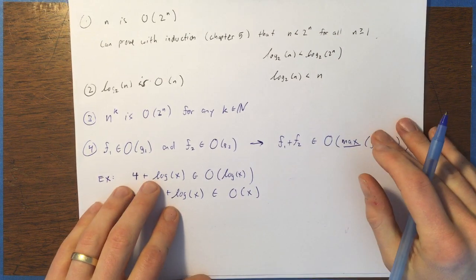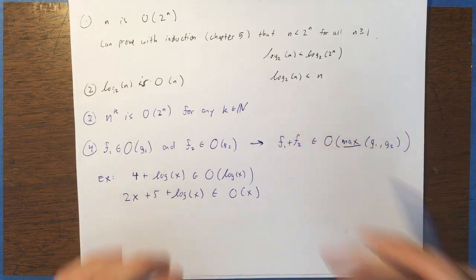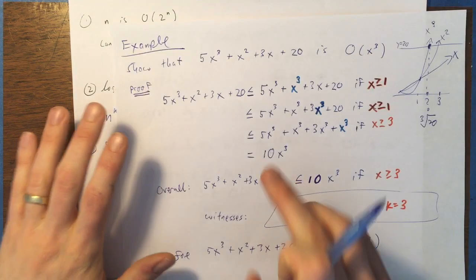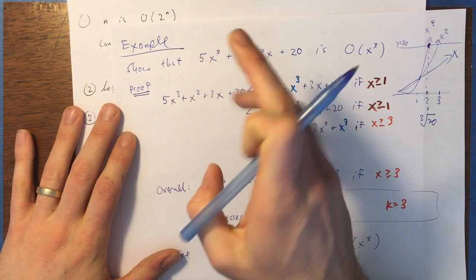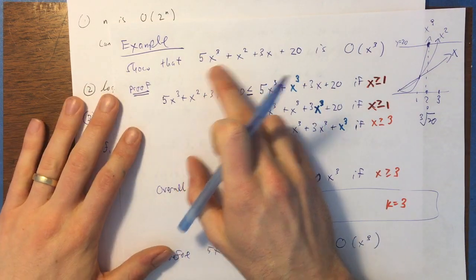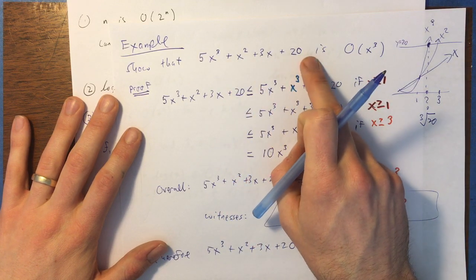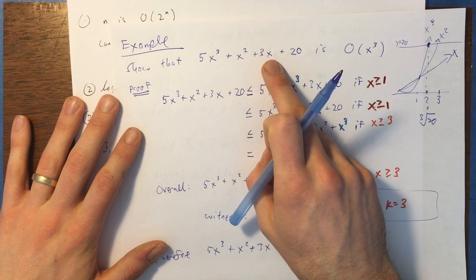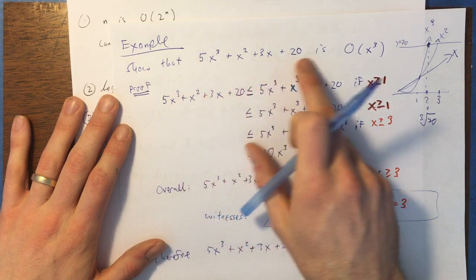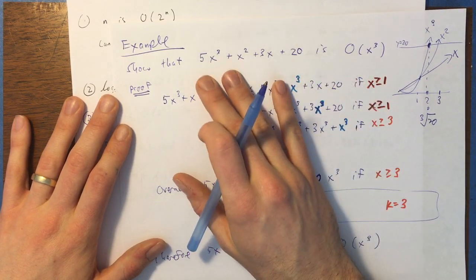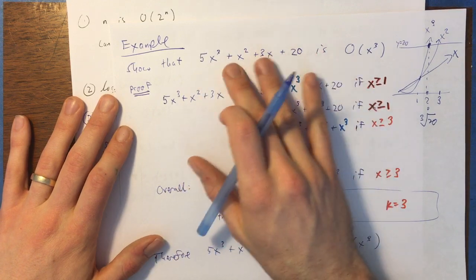This is basically why, like in the previous example, you can take a multiple of x cubed, which is big O of x cubed, and you can add these slower functions on the end, lower degree polynomials, squared, first power, and constant. And that doesn't change the fact that it is big O of x cubed, because these are slower.